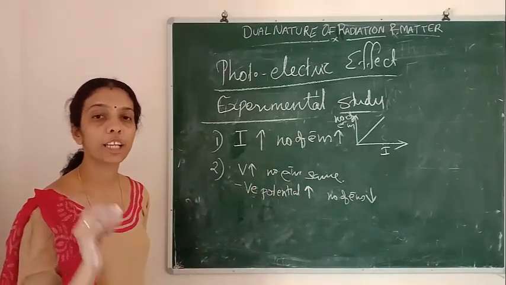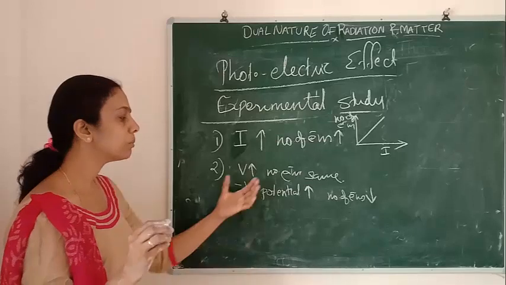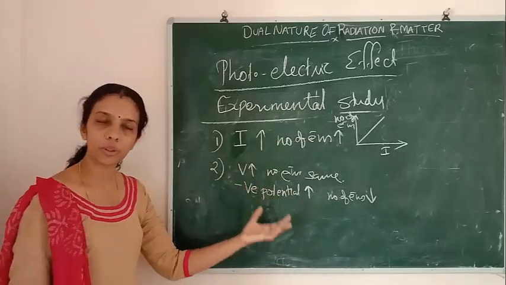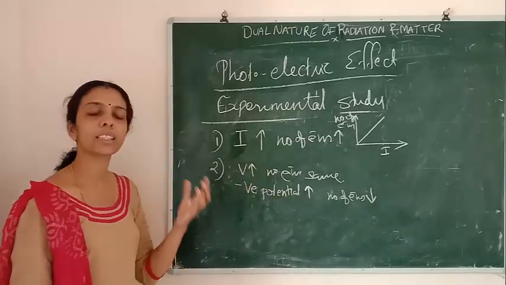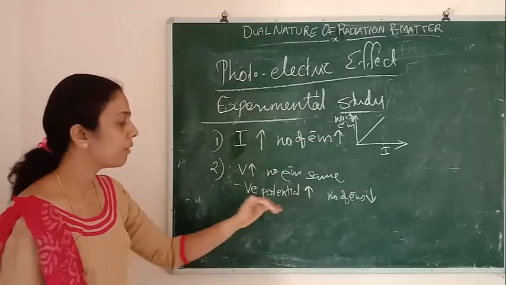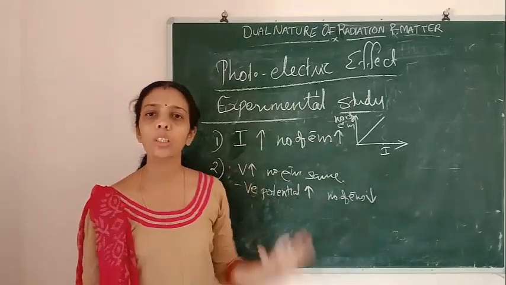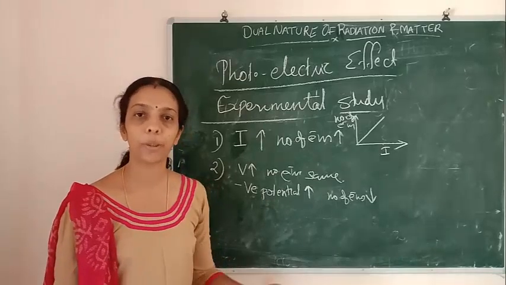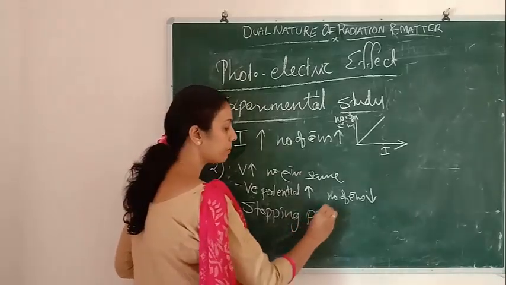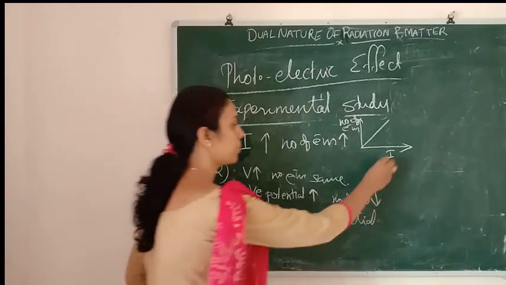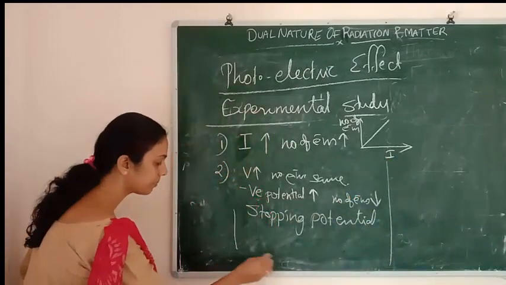The maximum negative potential of the collector plate, where it stops all the electrons coming towards the plate, is called the stopping potential. So the graph goes like this.